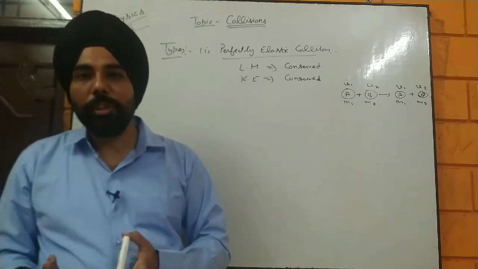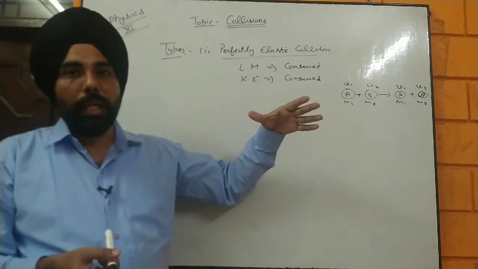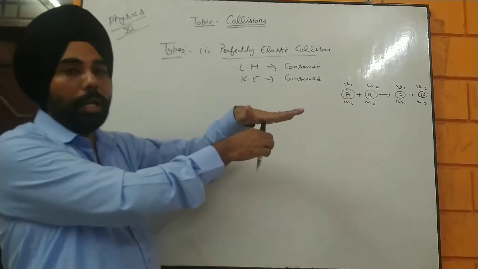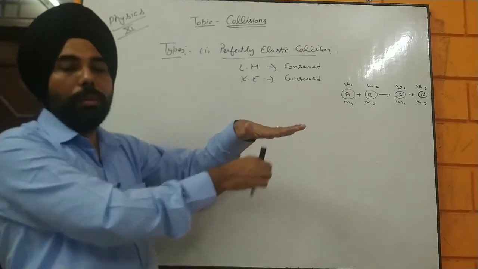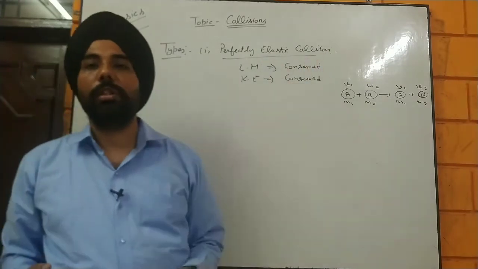In simple terms, if you are dropping a ball and it collides with the floor and then comes back to the same height, that is going to be a perfectly elastic collision.